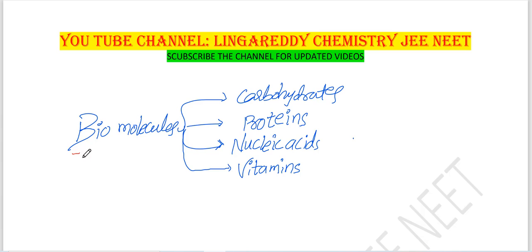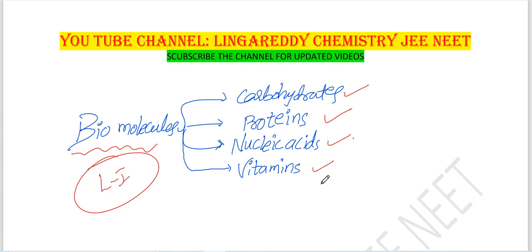Today's topic is Biomolecules, Lecture 1. The main subtopics are as follows: carbohydrates, proteins, nucleic acids, vitamins. These are the main topics. In proteins, amino acids are the main topic here. In carbohydrates, we will learn about glucose structure and fructose. Then nucleic acids: RNA, DNA, the basic components. And we will learn about vitamins.